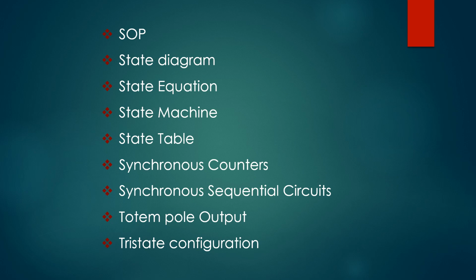Next one, state machine. It is another name for the sequential circuit. Next, state reduction. It is a technique which basically avoids the redundant states, reducing the number of required flip-flops and logic gates to implement the sequential circuit. Next one, state table. For the design of the sequential counters, we have to represent the present states and the next states. The table which represents the relationship between the present state and next state is called a state table.